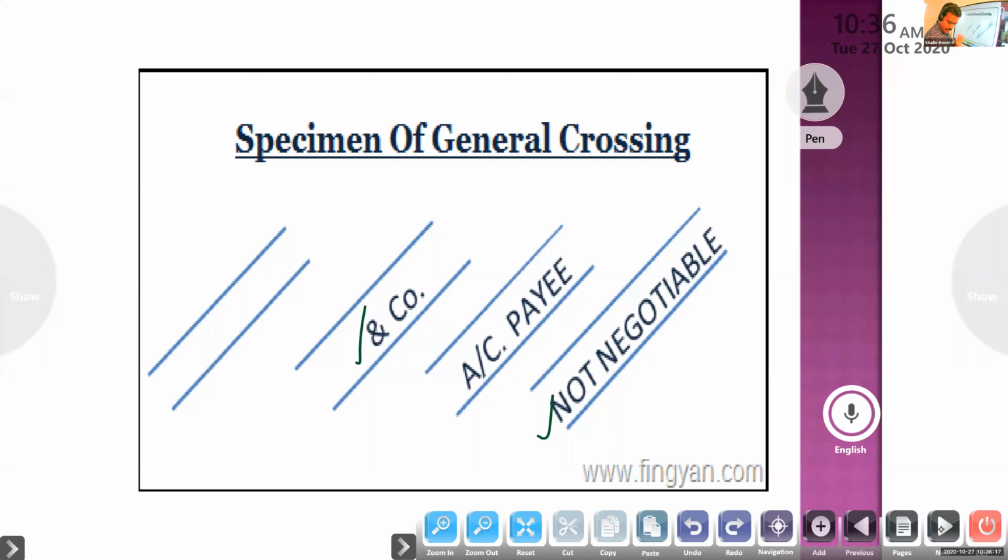Clear? Between two lines: not negotiable, account payee, and company, abbreviation. That is called general crossing.